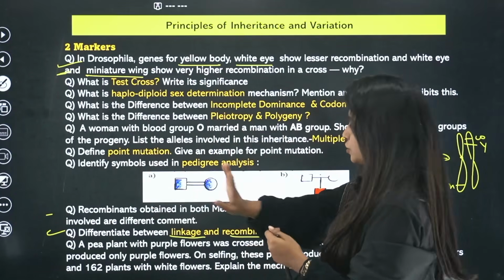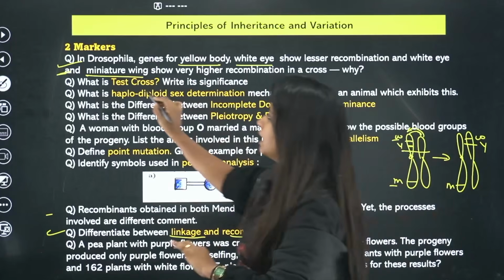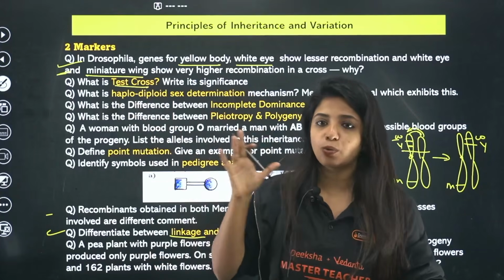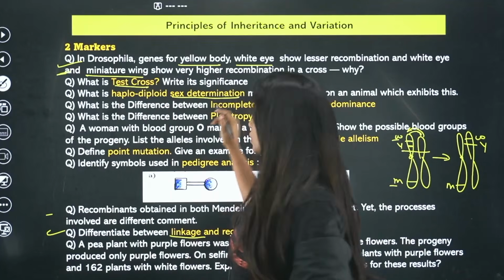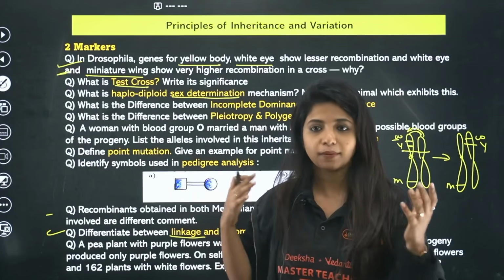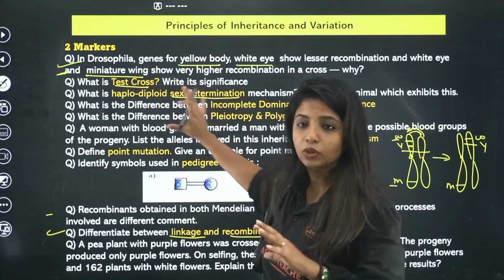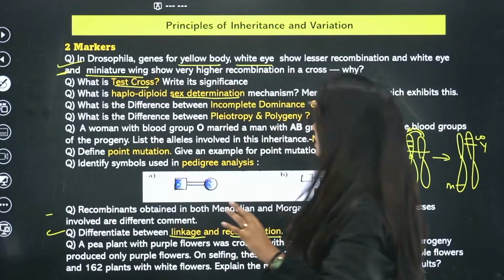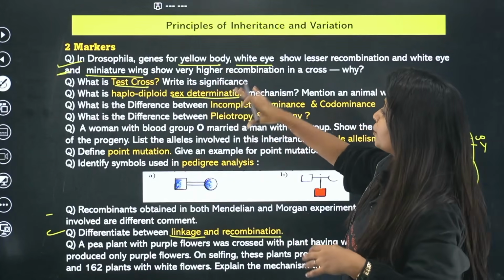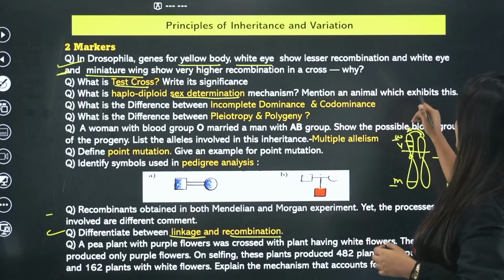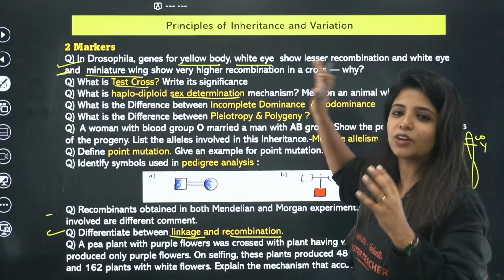Fine. So these types of questions could come from the same topic. The next topic is test cross. They can directly ask what a test cross is and what its importance is. Then haplodiploid sex determination, or any form of sex determination, can be asked. I've just given you this topic so that you understand how questions could be framed. What is haplodiploid sex determination? Mention an animal which exhibits it. It is the honeybee, and you have to talk about it.